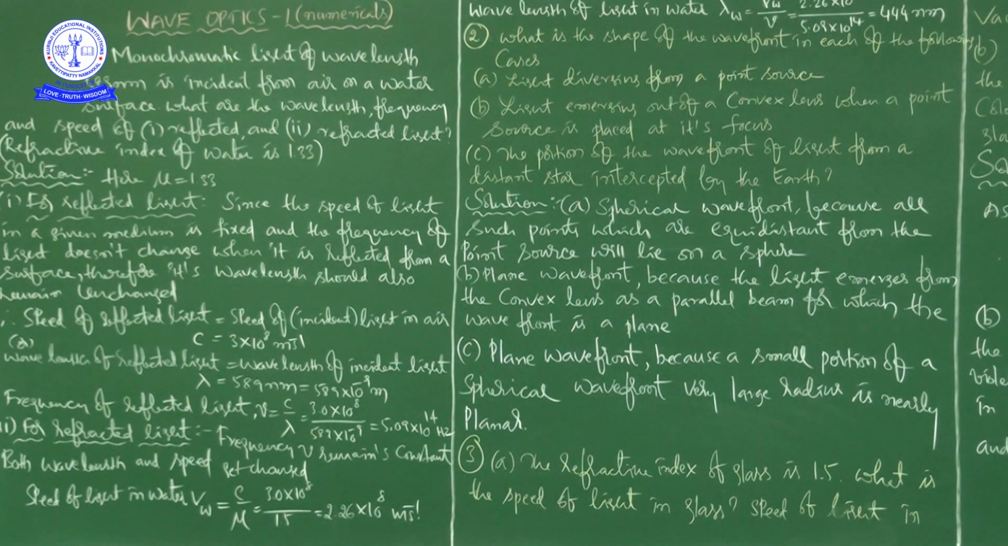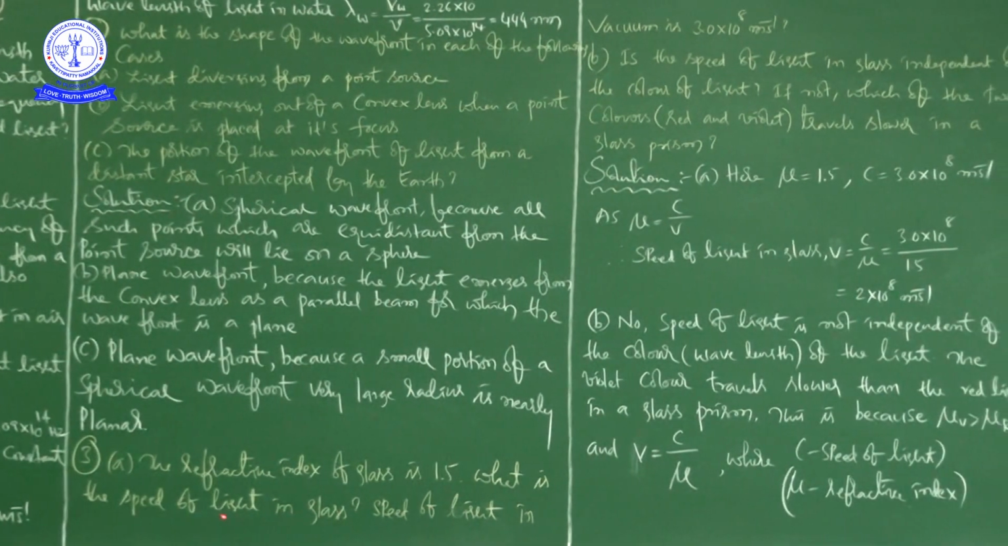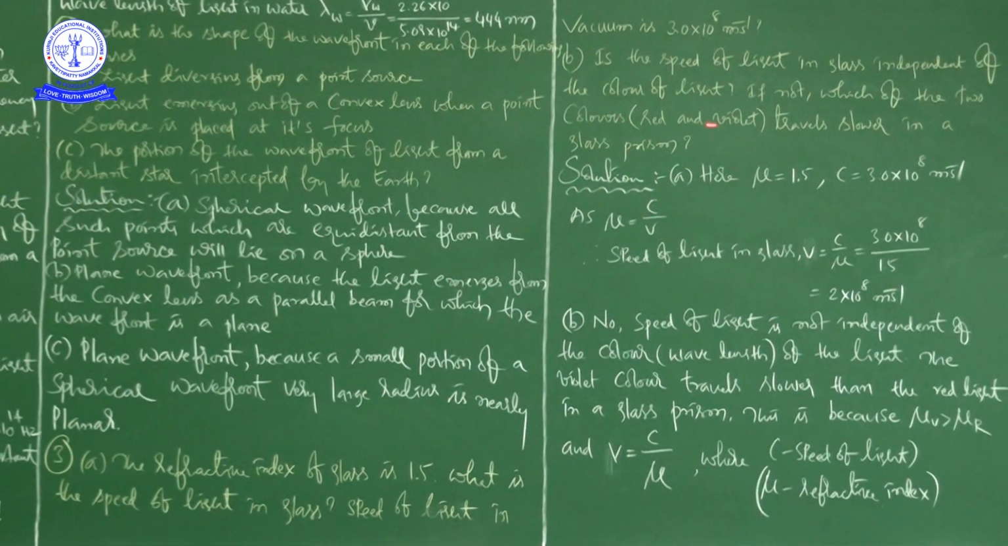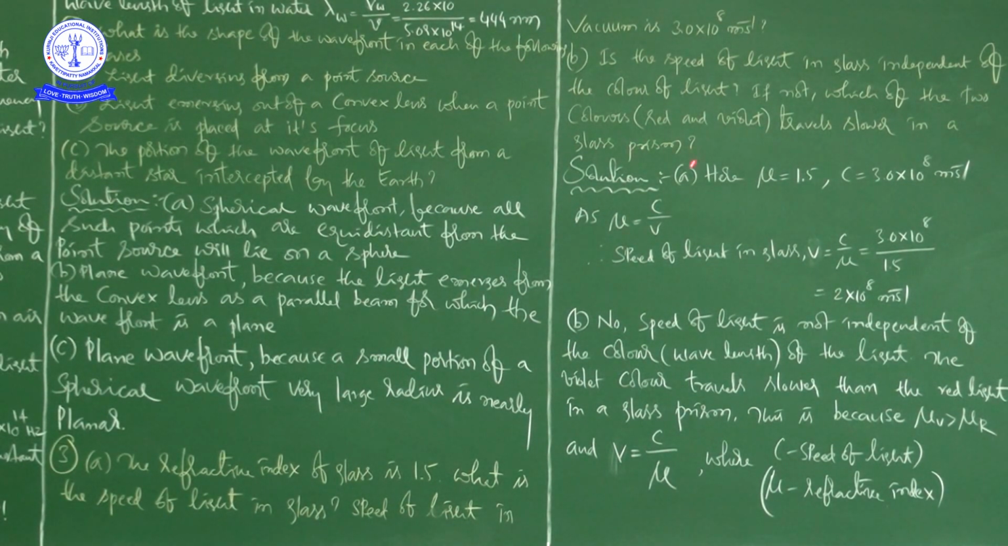Next, in the second problem, he is asking the shape of the wavefront, which we discussed in different situations. In the third problem, first he is asking the speed of light in glass, and second he is asking the relation between the color of light and the speed of light.